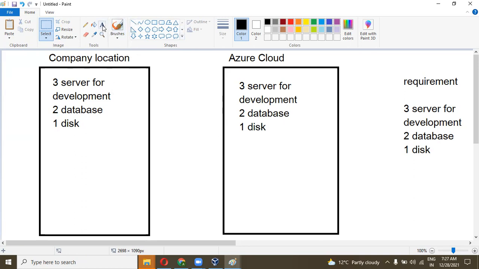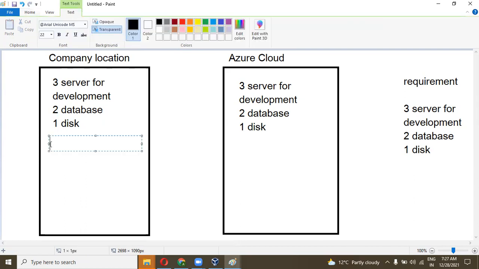If I set up these things on the company location, the disadvantage is it takes too much time. Second is the capex value, which I assume is 20 lakhs for the electricity, the AC, everything.